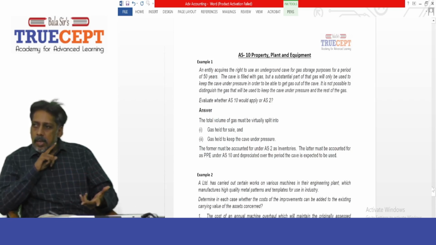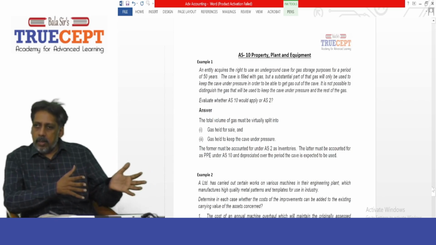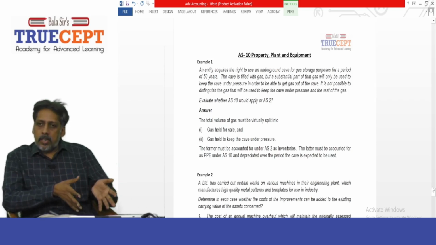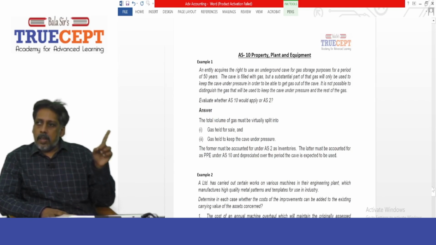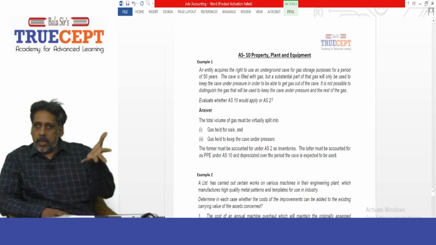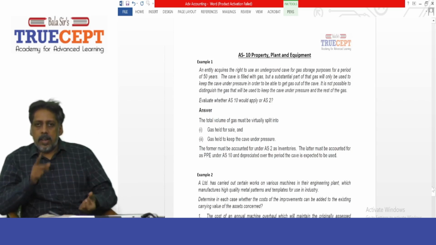That is gas which is held for sale, which will come under accounting standard number 2 on valuation of inventories, and then the gas that has to be there in the cave so that you will be able to extract the gas from the cave, which is accounting standard 10, property, plant and equipment.